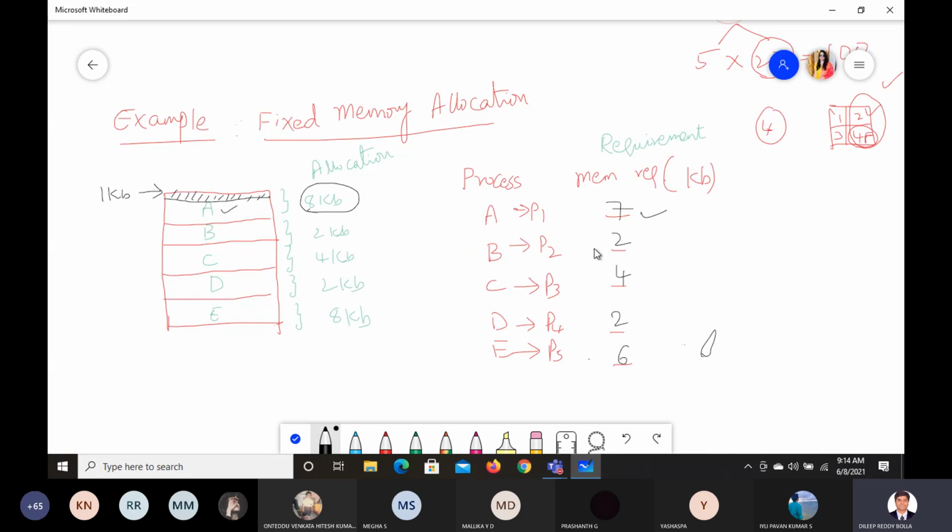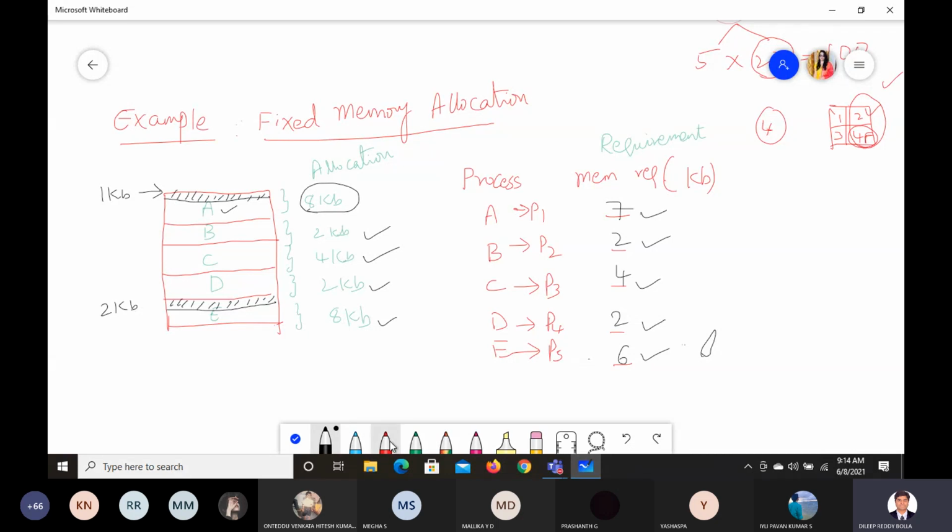And what about B? B requires 2 KB, and we allocated 2 KB, it's fine. Nothing is wasted. C requires 4 KB, and we gave 4 KB, nothing is wasted. Next, 2 KB required, 2 KB we gave. The last one has 8 KB allocated, but only 6 KB is required, so there is again some space, approximately 2 KB of memory, being wasted.